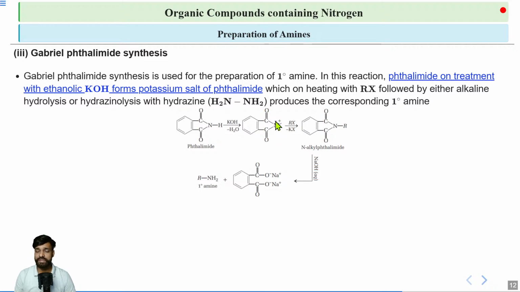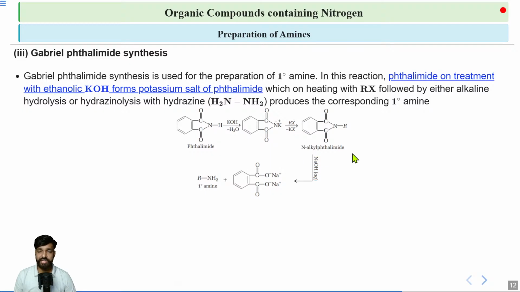Now this negative charge is capable of attacking this RX and kicking out this X group from here, creating KX, which is a salt of potassium along with a halogen. Here we are getting N-alkyl phthalimide because the nitrogen is being substituted. We have removed the H and introduced an R, so we are naming it N-alkyl phthalimide.